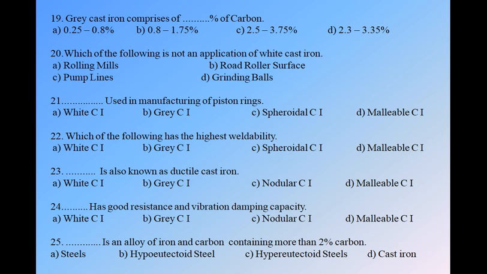Steels is where carbon ranges from 0 to 2%, not more than 2%. Hypoeutectoid steel has carbon from 0.008 to 0.8%, so it is not more than 2. And hypereutectoid steel has carbon from 0.8 to 2%, so again not more than 2%. So option D is correct, where carbon ranges from more than 2%, that is 2.2 to 6.61%.